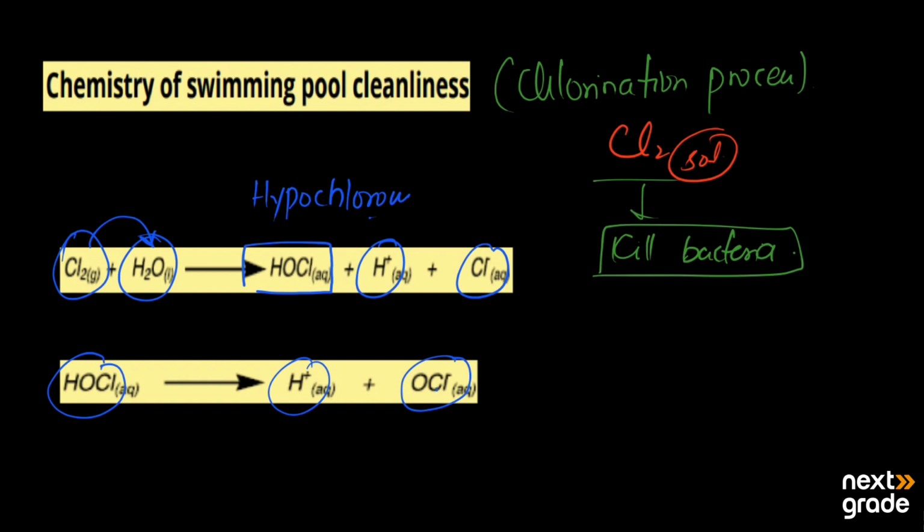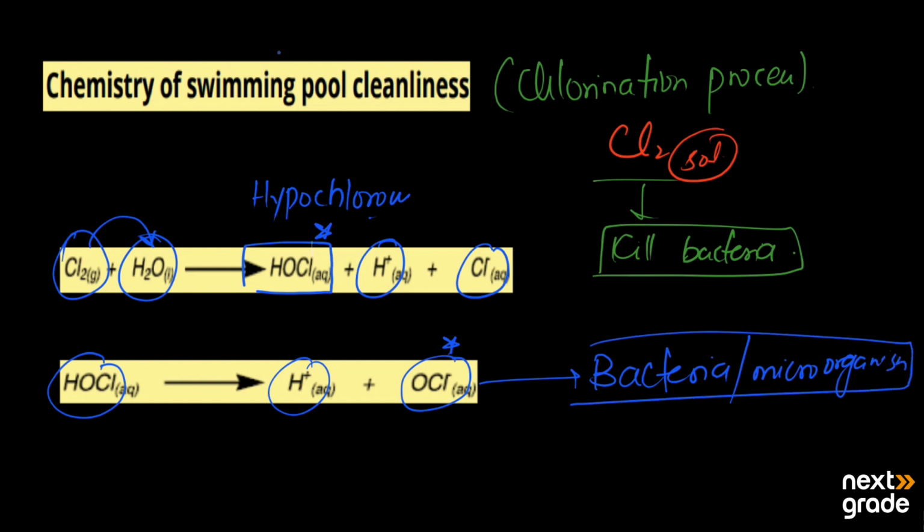Now this hypochlorite and the proton, as it ionizes, both produce HOCl, which is hypochlorous acid, and this is the hypochlorite. They both kill the bacteria as well as the microorganisms. This is the simple chemistry of the cleanliness of swimming pools. I hope you understand, and if you have any queries you may ask me in the